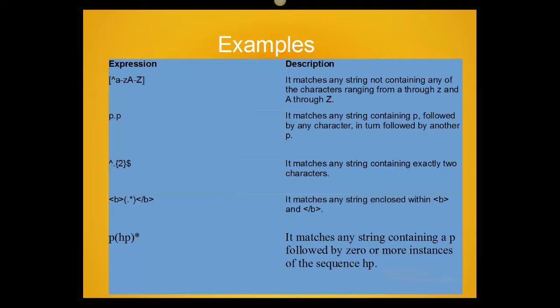And the third one has a caret symbol before anything, then a dot, then curly brackets. Within the curly brackets there is a 2, and at the end is a $ sign. It matches any string containing exactly 2 characters.